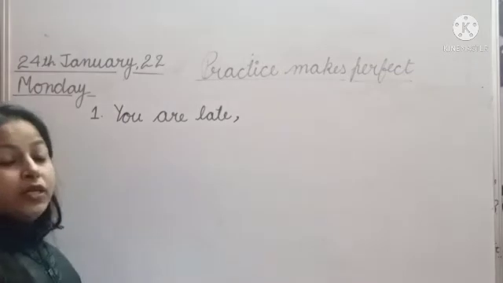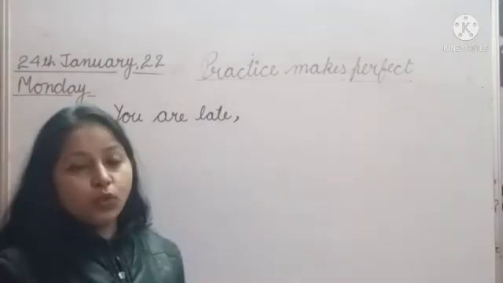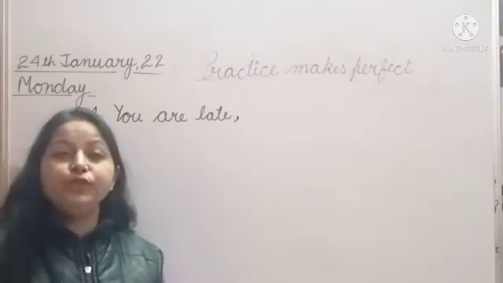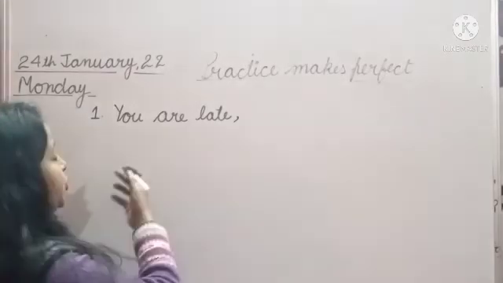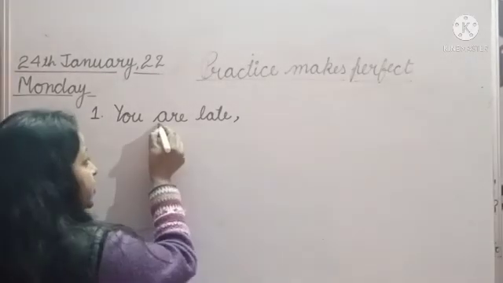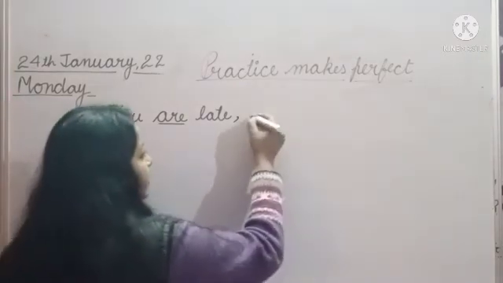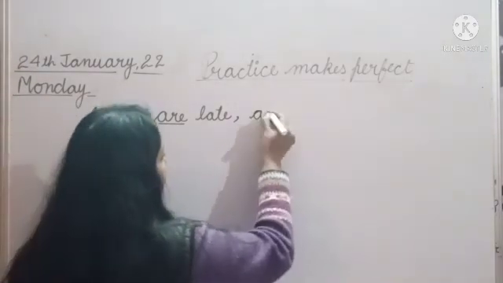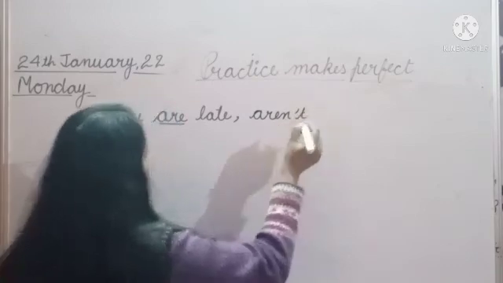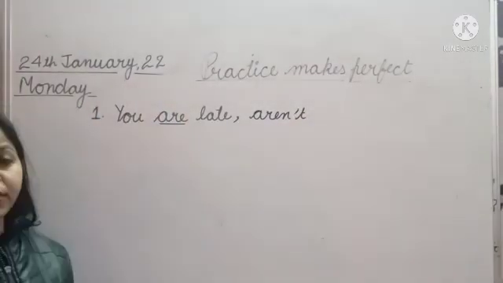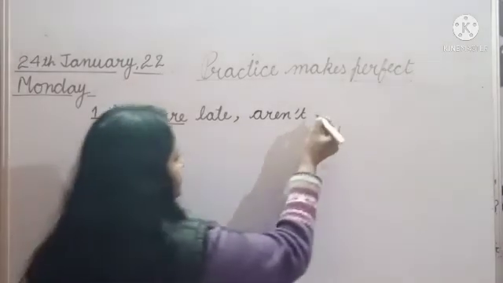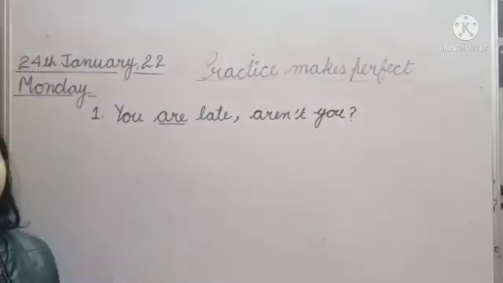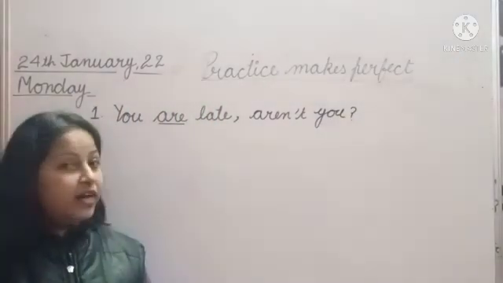You are late. So the question tag, as I told you class, when we have a positive statement, then we will use the negative tag. Now we will use the auxiliary verb "are" first and the contraction of the negative form, aren't, and the subjective pronoun is you here. So aren't you, and put the question mark. Okay, you are late, aren't you?